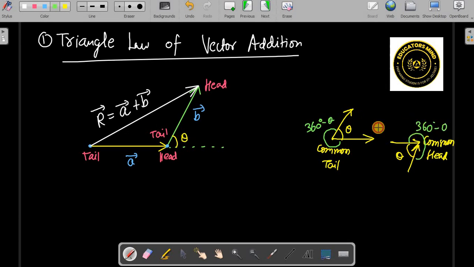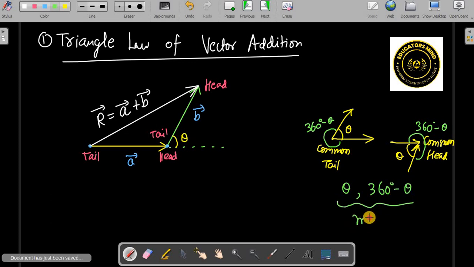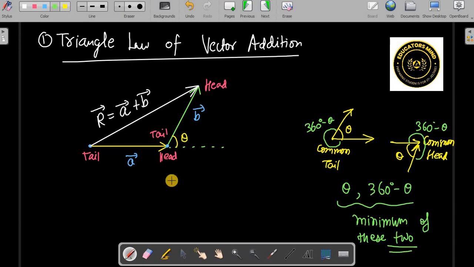Now here we should choose the minimum of the angle. Out of theta and 360 degree minus theta, we have to choose the minimum of these two. The minimum of these two is the angle between the vectors. Okay, that's what it is.